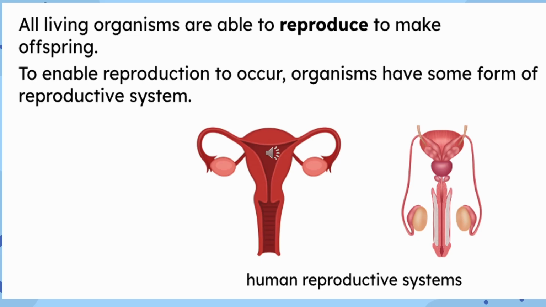All living organisms are able to reproduce to make offspring. To enable reproduction to occur, organisms have some form of reproductive system. These two pictures here show you the human reproductive system.